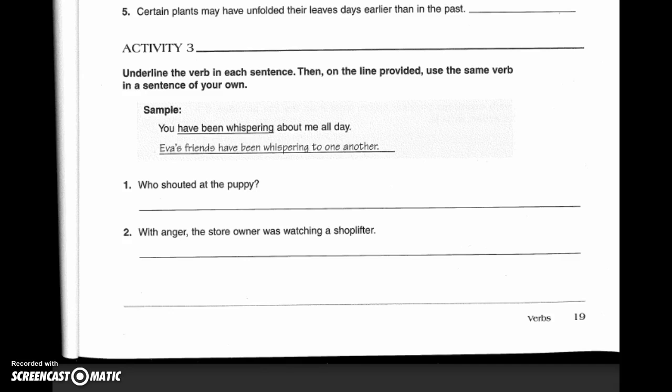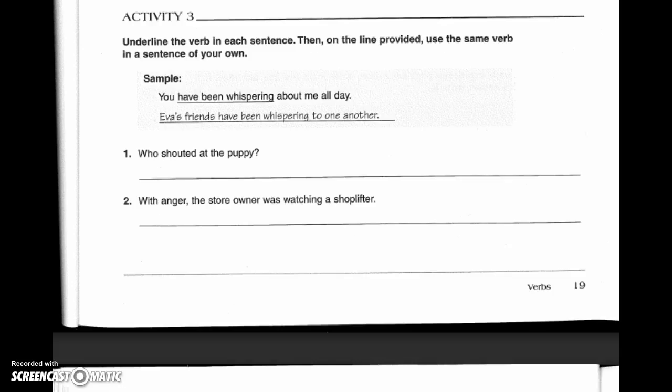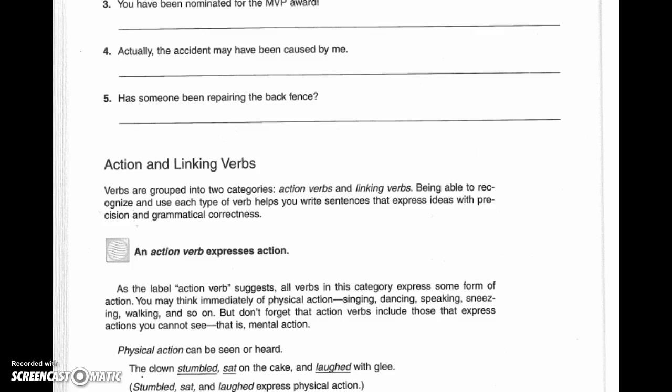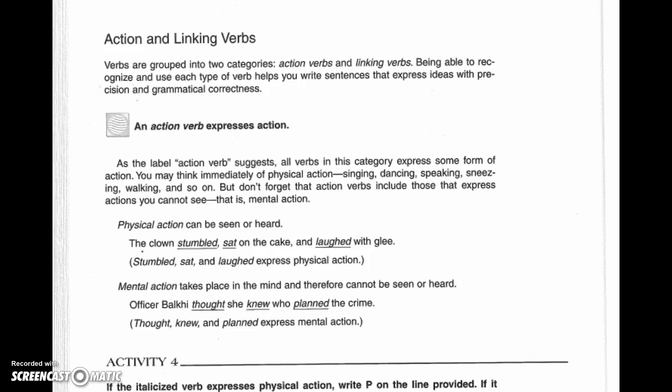Activity 3, I would like you to skip. Okay, we're going to go right on to 4. Now, before we go on to 4, take a look at this. There are 2 kinds of verbs. There's action verbs and linking verbs. Action verbs can be either physical action, stumbled, sat, and laughed, as you see in that one example in the middle of your screen. It could also be mental action, such as words like thought, knew, or planned in that second example.